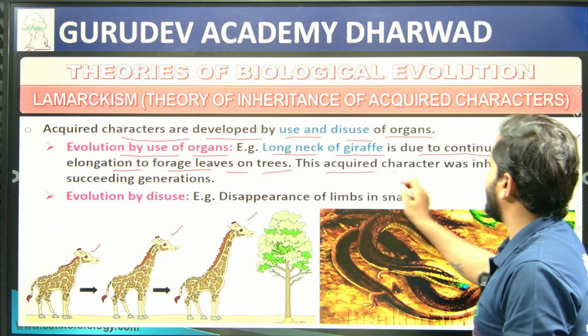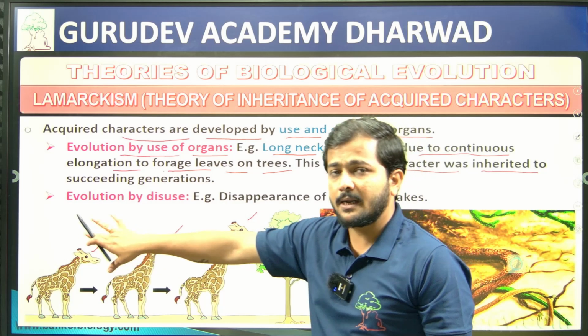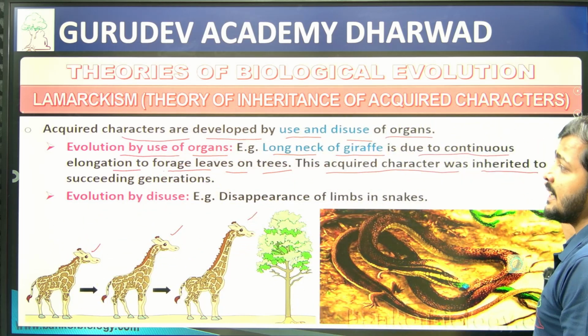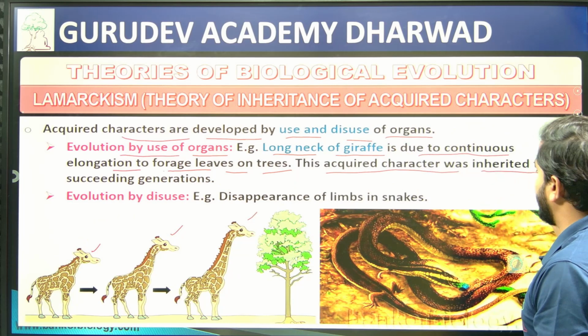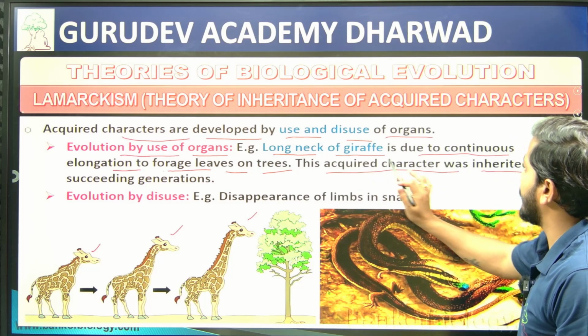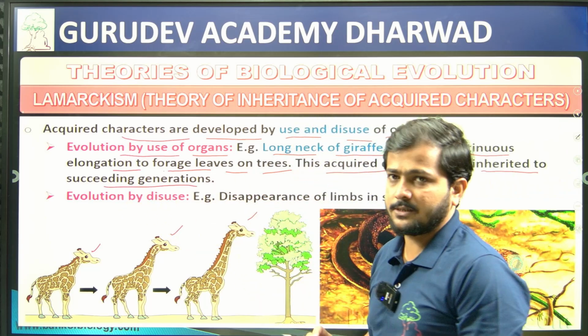So this acquired character was inherited by succeeding generations, understood?